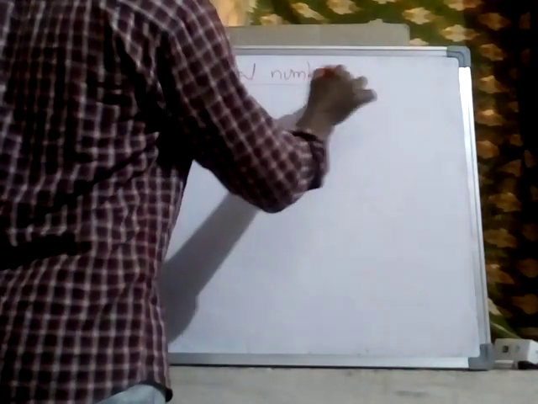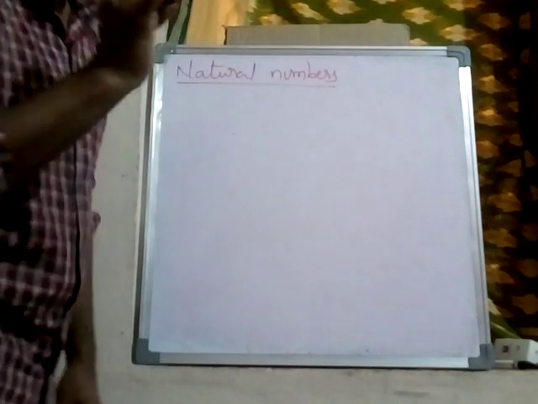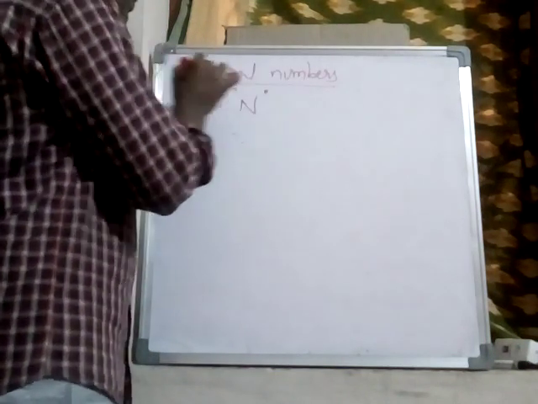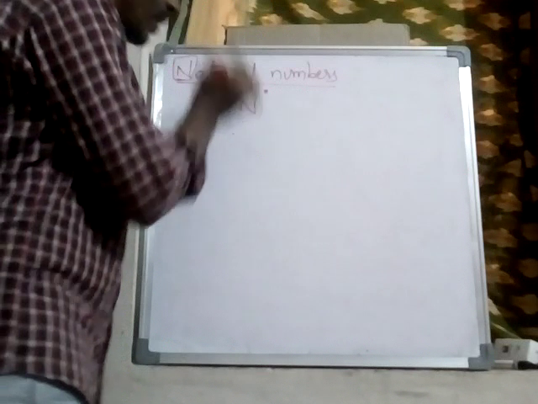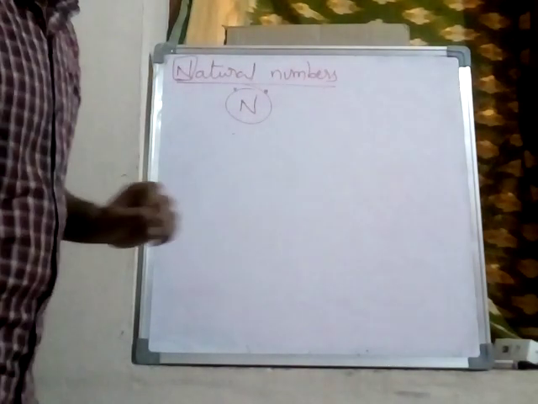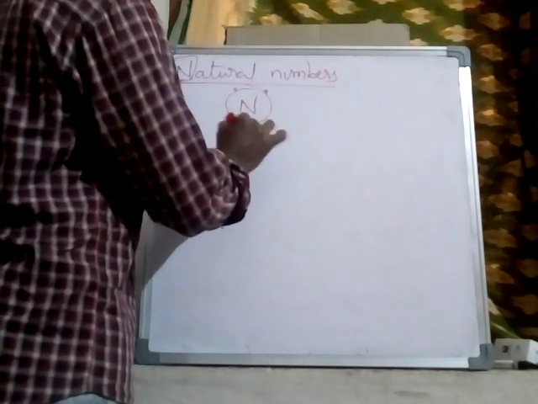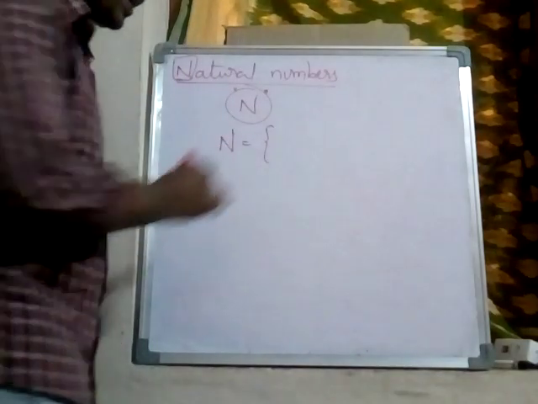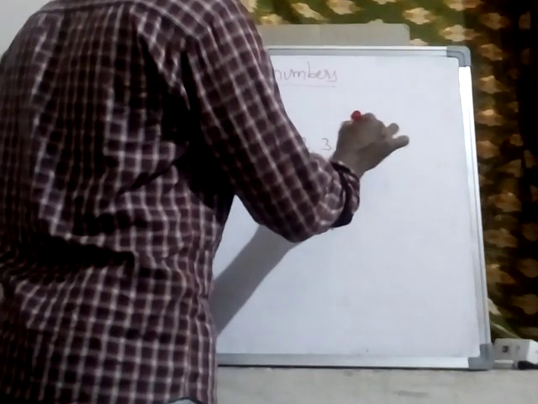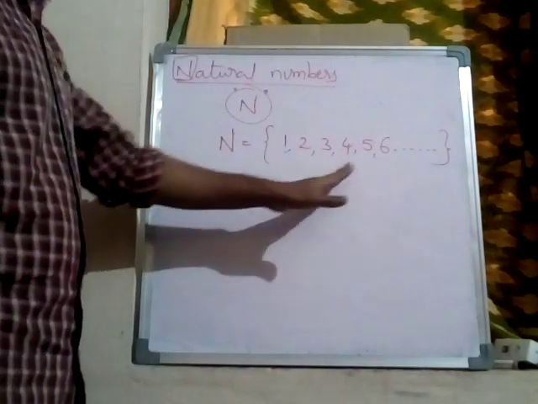What is the definition of natural numbers? The counting numbers are called natural numbers. It is denoted by N, since natural numbers start with the letter N. So N is the set of natural numbers: 1, 2, 3, 4, 5, 6 and so on.